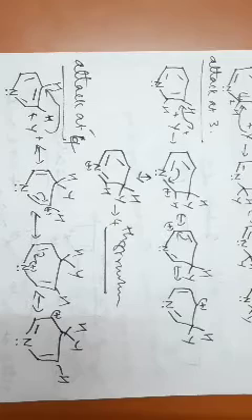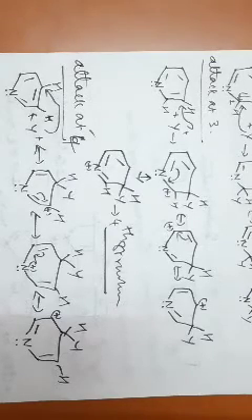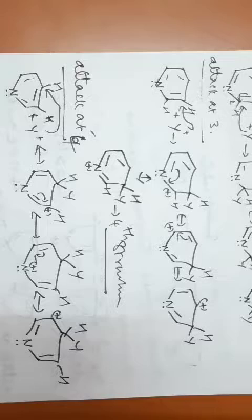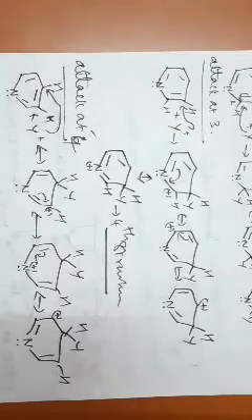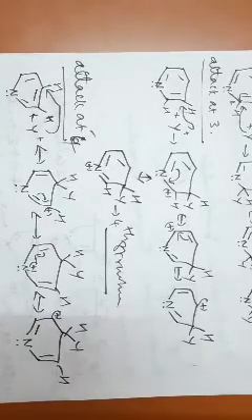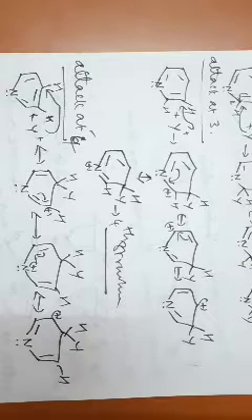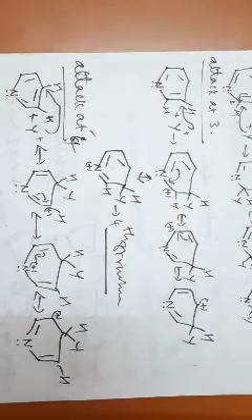So the fourth structure of the intermediate obtained by the attack at position number 3 is possible because of the lone pair of electrons over the nitrogen. Suppose the lone pair of electrons are not available over the nitrogen, then the fourth structure is not possible. So this idea was used by some of the synthetic organic chemists.